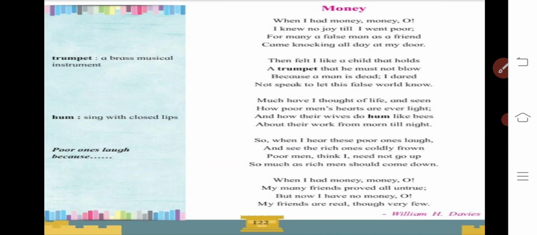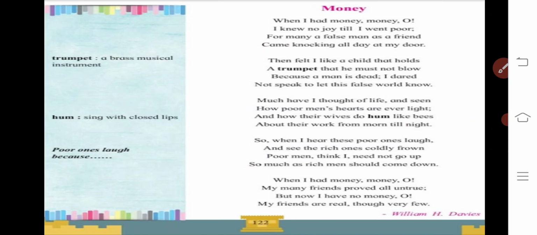Much have I thought of life and seen how poor men's hearts are ever light, and how their wives do hum like bees about their work from morn till night. So when I hear these poor ones laugh, and see the rich ones coldly frown, poor men, think I, need not go up so much as rich men should come down. When I had money, money, oh, my money, many friends proved all untrue. But now I have no money, oh, my friends are real, though very few.